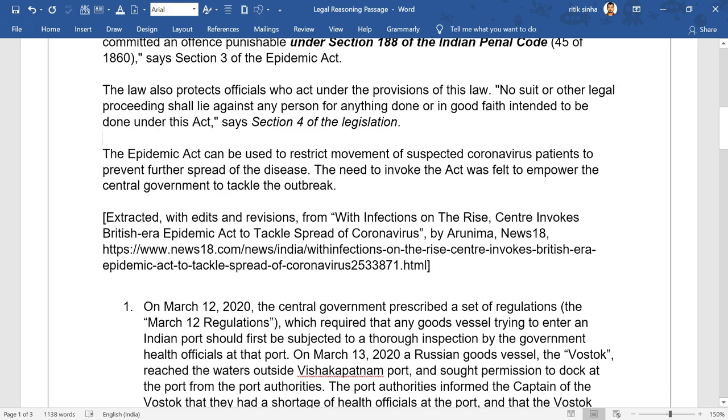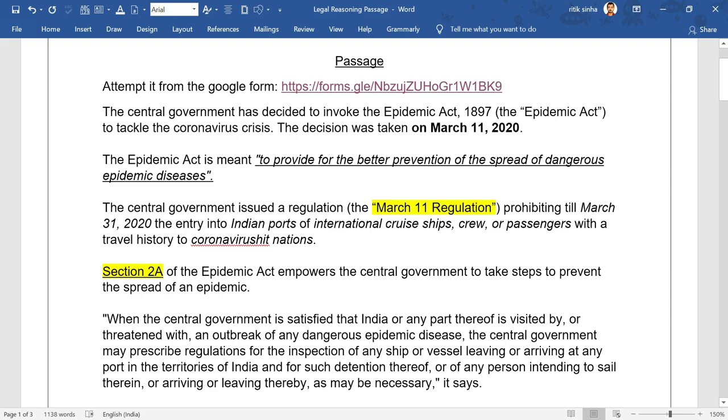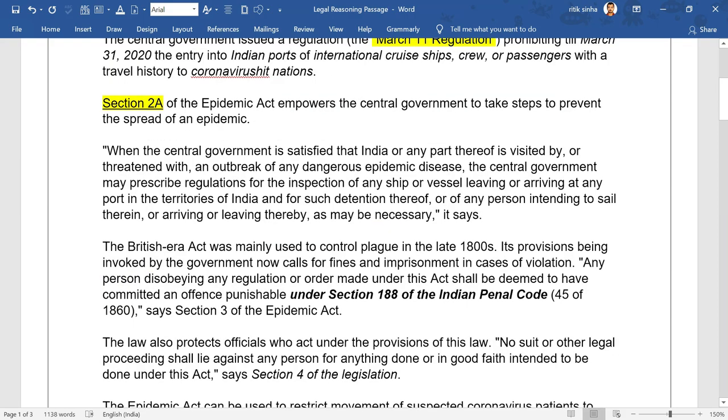The Epidemic Act can be used to restrict movement of suspected coronavirus patients to prevent further spread of the disease. The need to invoke the act was felt to empower the central government to tackle the outbreak. ये हो गया अपना passage. There is this March 11th regulation. There are 3 or 4 sections mentioned as well.